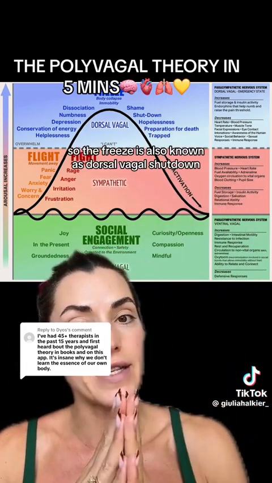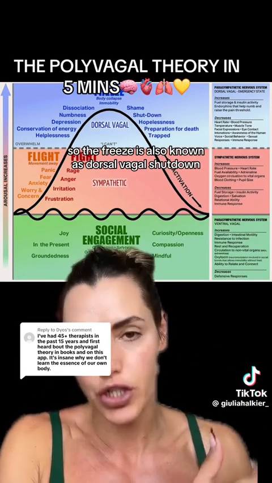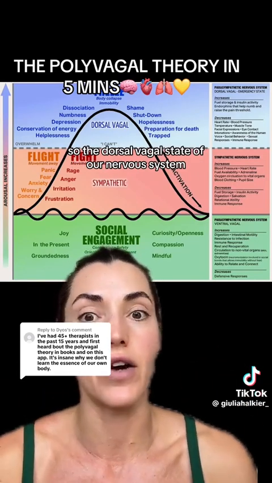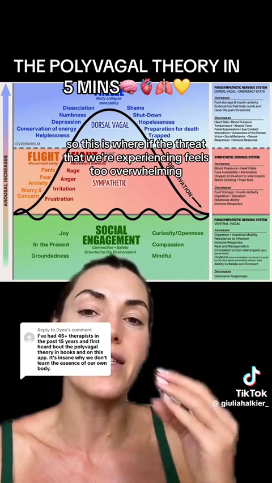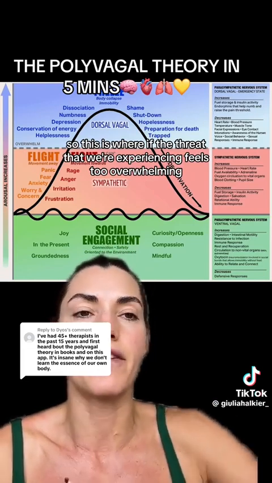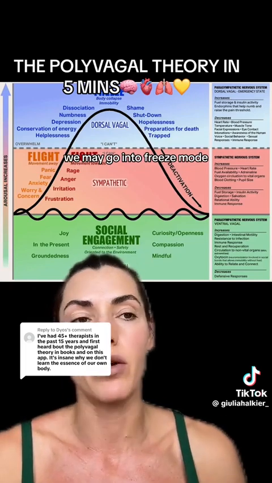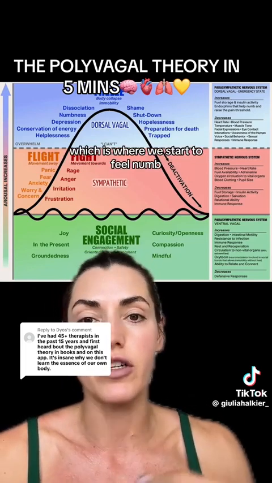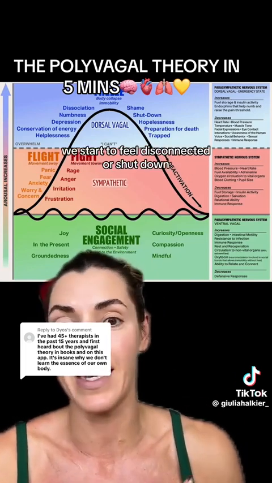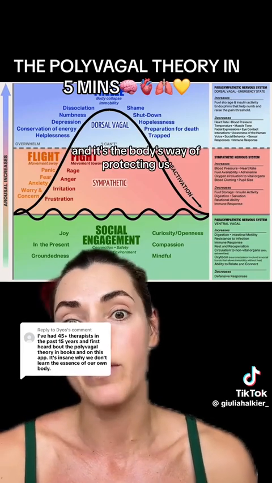Finally, we go to our freeze response. The freeze is also known as dorsal vagal shutdown, the dorsal vagal state of our nervous system. This is where, if the threat that we're experiencing feels too overwhelming and we've been exposed to it for too long, we may go into freeze mode, where we start to feel numb, dissociated, disconnected or shut down, and it's the body's way of protecting us.